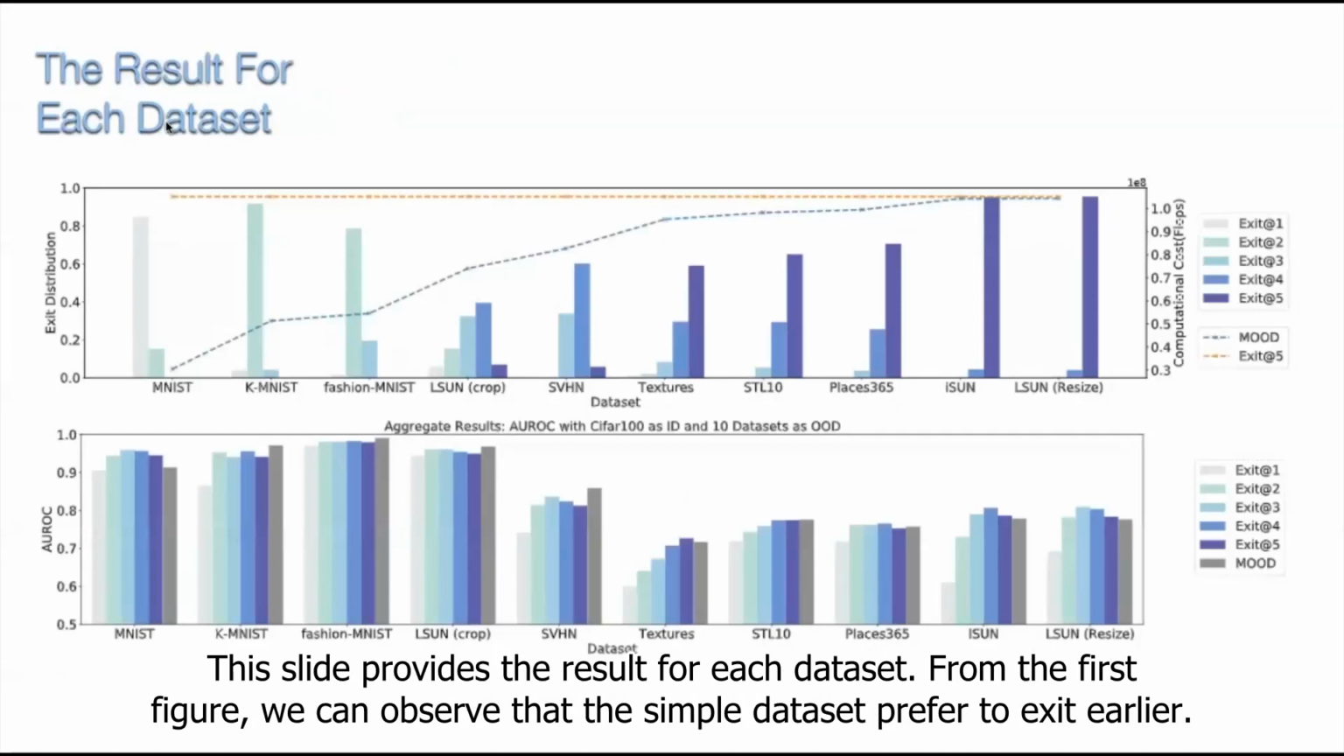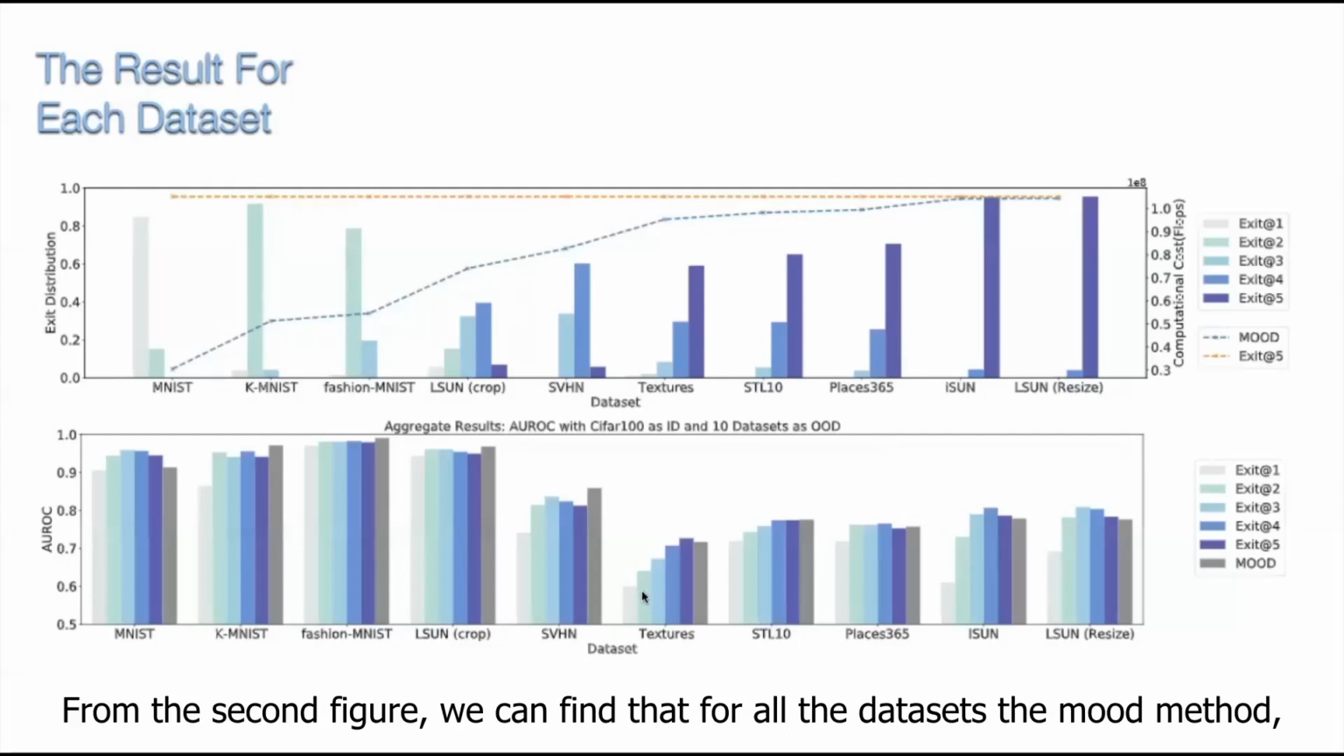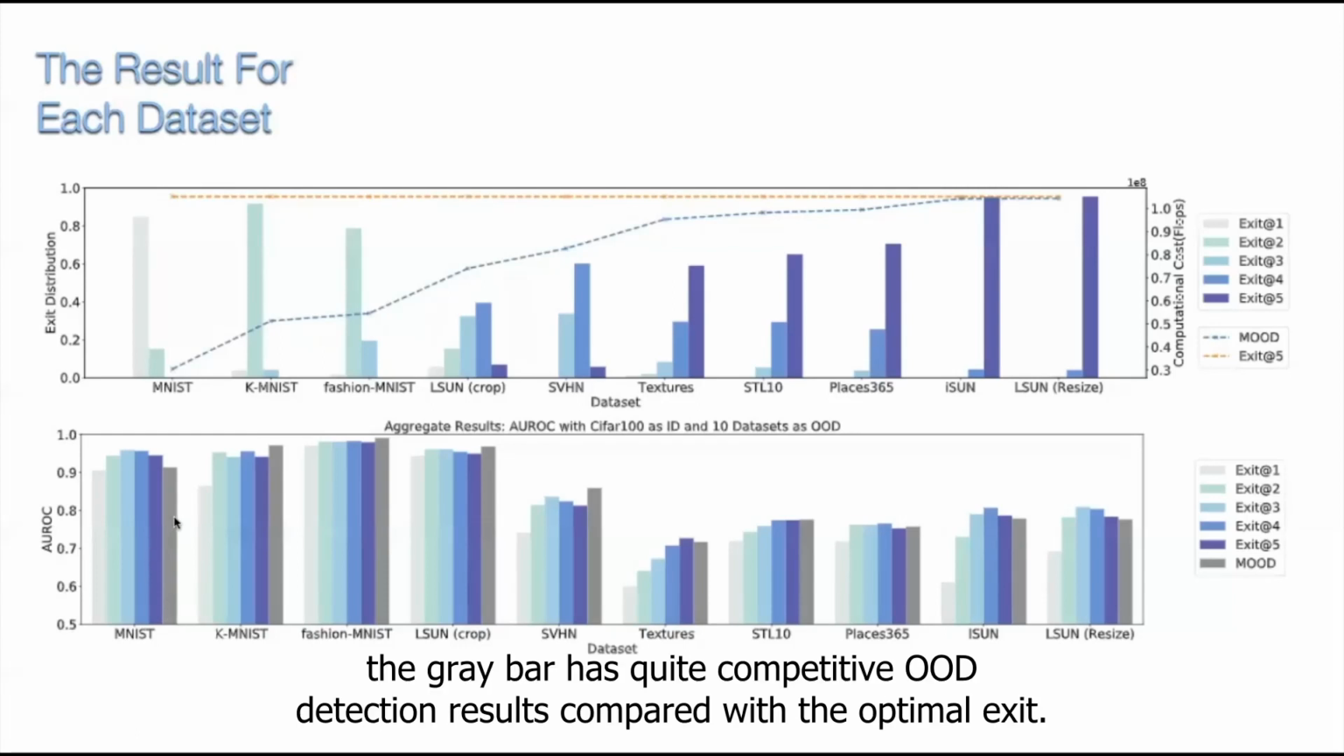This slide provides the result for each dataset. From the first figure, we can observe that the simple datasets prefer to exit earlier, and the complex datasets prefer to exit later. Hence, the computational cost increases as the complexity of the dataset increases. From the second figure, we can find that for all datasets, the MOOD method, the gray bar, has quite competitive OOD detection results compared with the optimal exit.